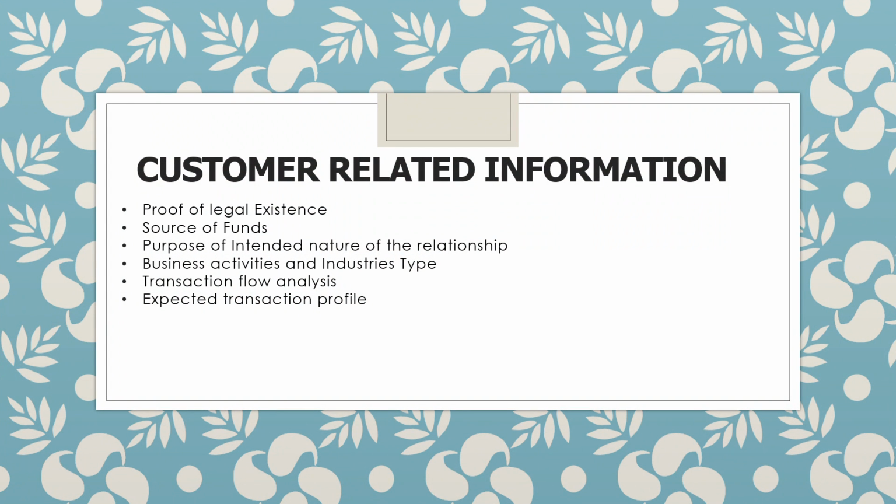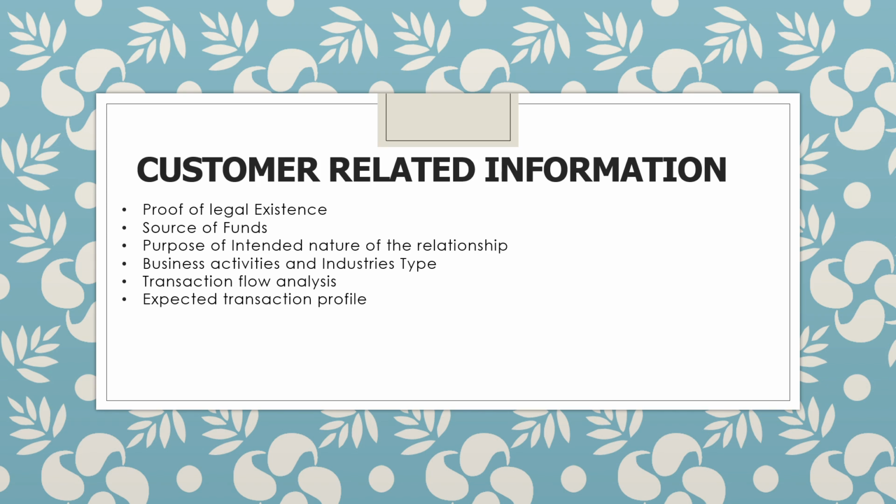Let's understand customer related information, which are proof of legal existence, source of fund, purpose of intended nature of relationship, business activity and industry type, transaction flow analysis, expected transaction profile. So documents for proof of legal existence are COI, business license, registration with regulatory bodies, partnership agreement, MOA, tax identification number, government issued business IDs, address proof, etc.